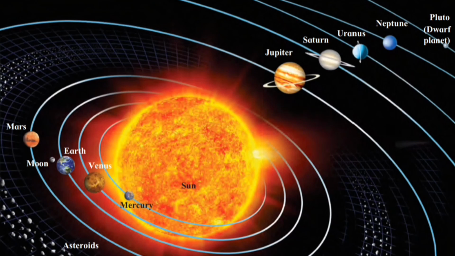Name the planets beyond the orbit of Mars in serial order. Well, they are Jupiter, Saturn, Uranus and Neptune. Which planet in the solar system is farthest from the Sun?